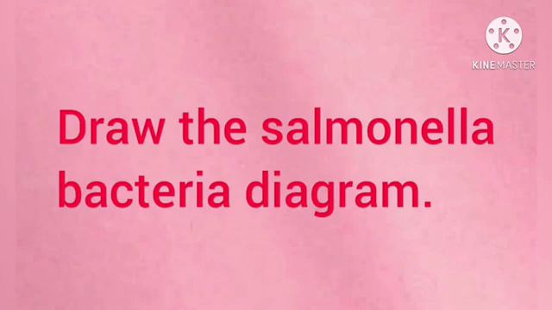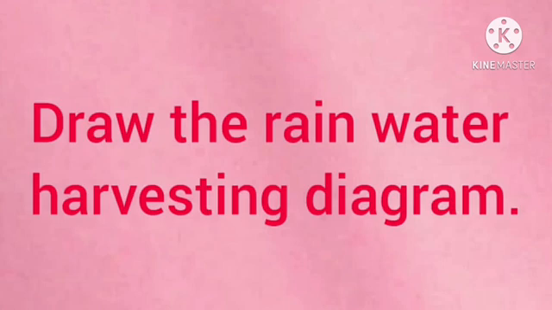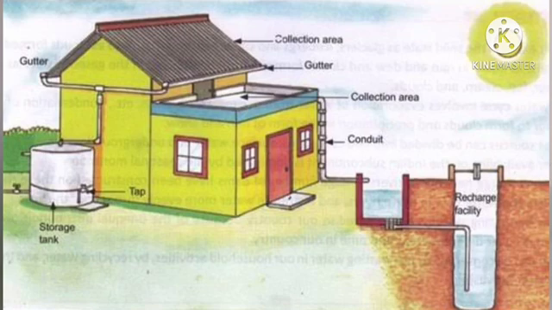Draw the Salmonella bacteria diagram. Students, you have to draw the Salmonella bacteria and then you have to mark the parts. Draw the rainwater harvesting diagram. Students, see the diagram. You have to draw this diagram and then you have to mark the parts.